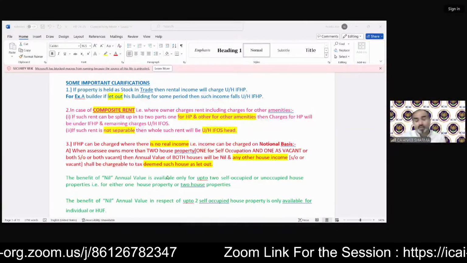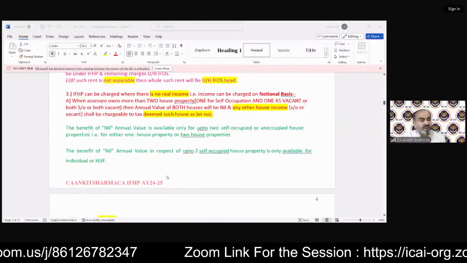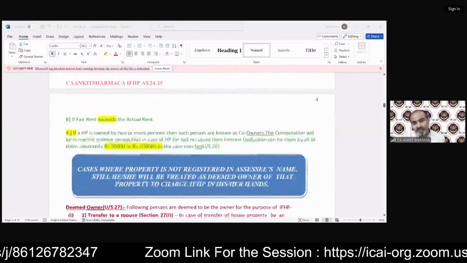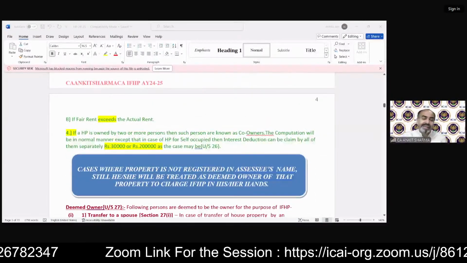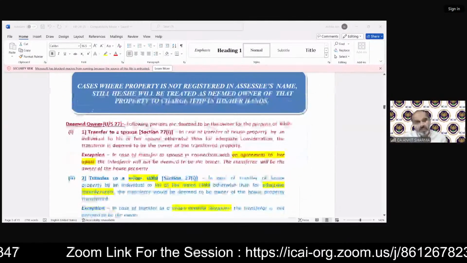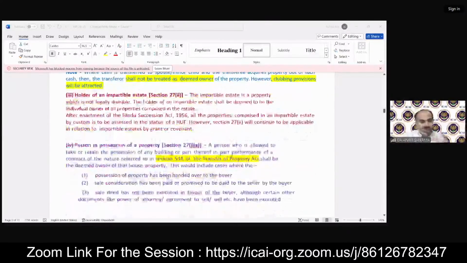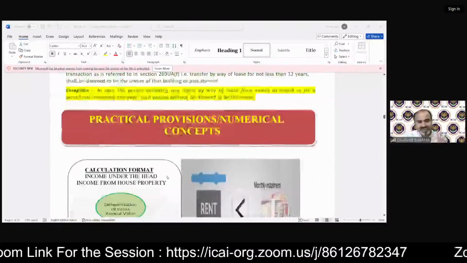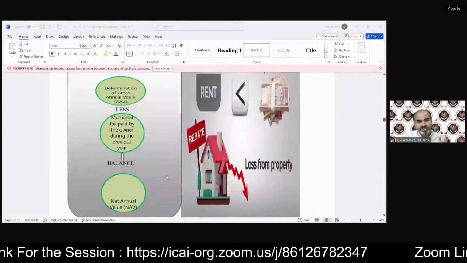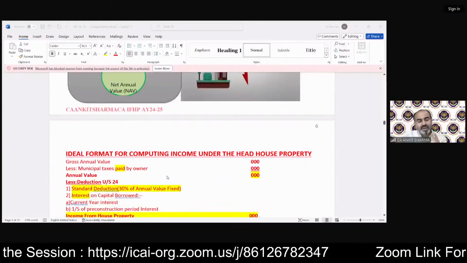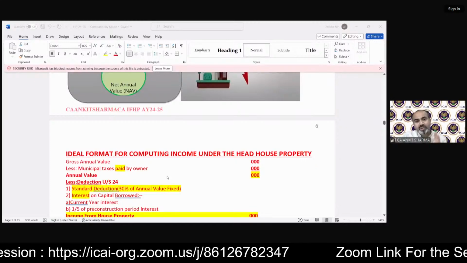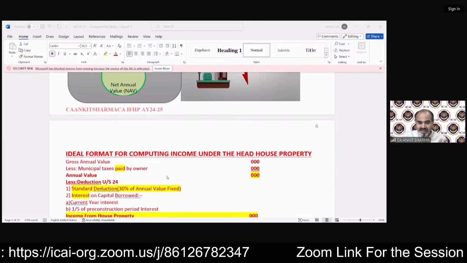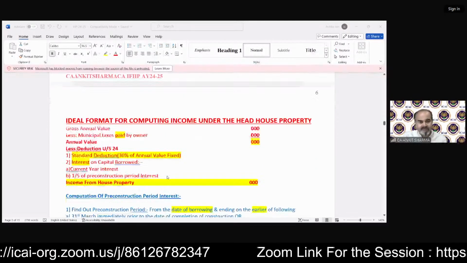Okay. House property is the case in which the notional income case is also applicable. If you have more than two house properties, then the deemed let out provision is initiated. Then the deemed owner definition we have discussed in detail. The practical provisions, the specific cases, the different kinds of GAV we need to calculate under different circumstances, I will guide you on after this.